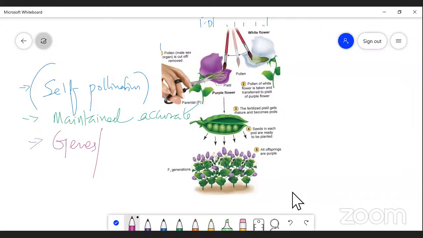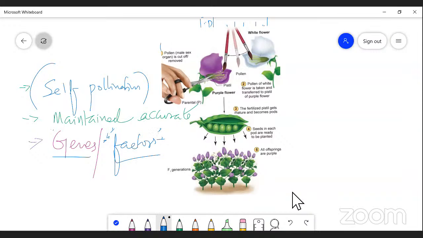Instead, it was called by him as factors instead of genes. No, a gene is the structural and functional unit of heredity. I repeat once again, genes are nothing but the structural and functional unit of heredity. Instead of genes, these hereditary characters are determined by factors, according to Mendel.